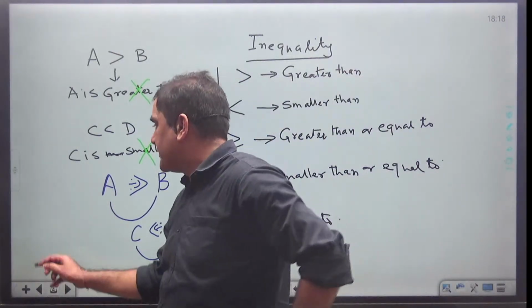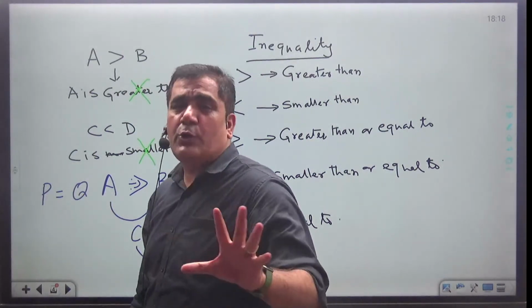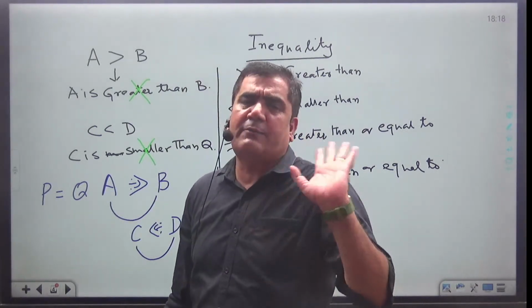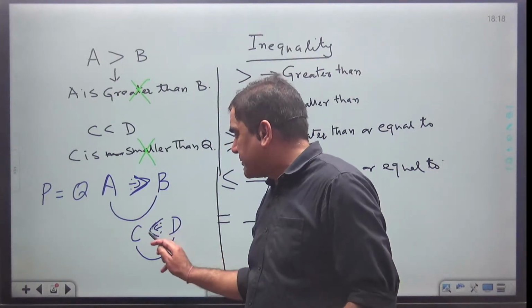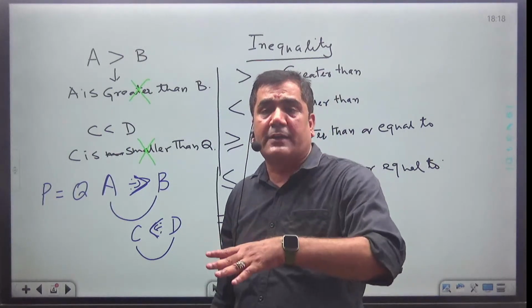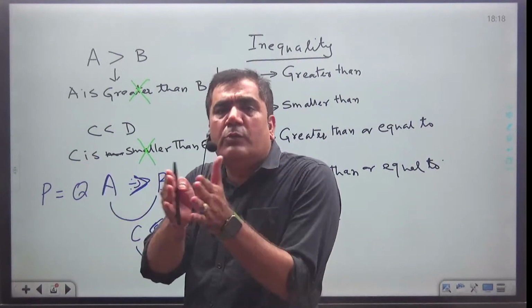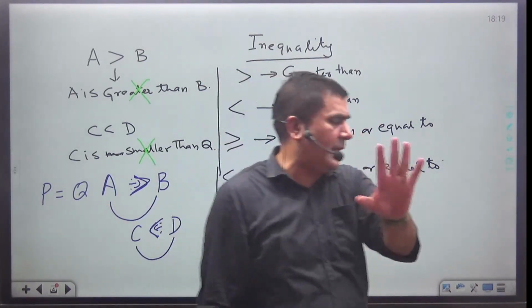Suppose they have given P equal to Q. So equal to will never trouble you in the exam. Equal to is a silent featured man. He will never trouble you in the exam. Whenever these symbols, greater or smaller, come, they will trouble you in the exam. So always see the face. Face is towards which person? Whenever equal to comes, I will say the face is equal to both of them. Clear?